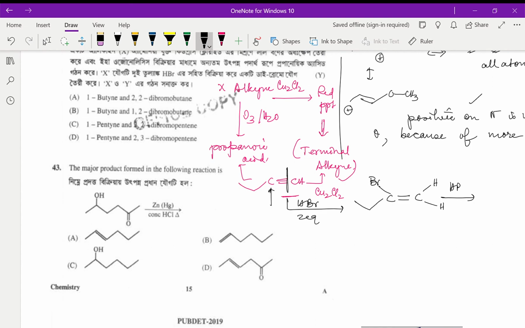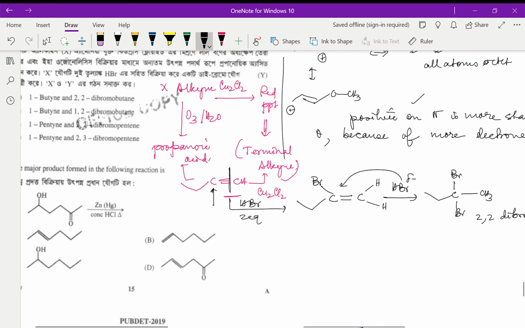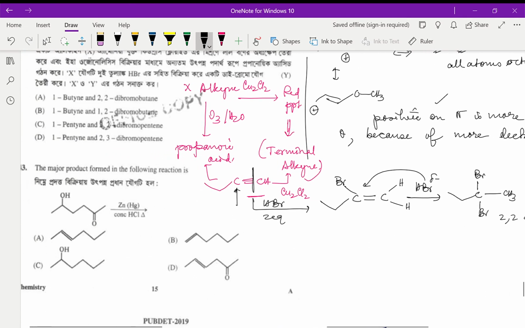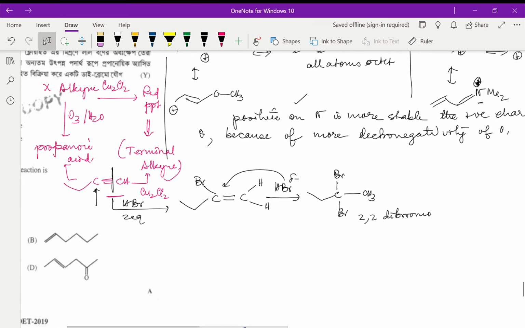If you add another HBr, then again it will join the most substituted carbon, the Br minus, and so that way we will say it will be Br, okay, and then CH3. So the product will be what? We will say 2,2-dibromobutane.